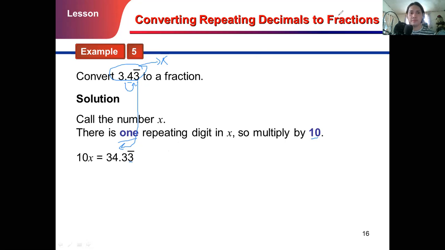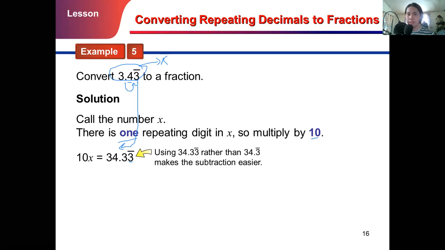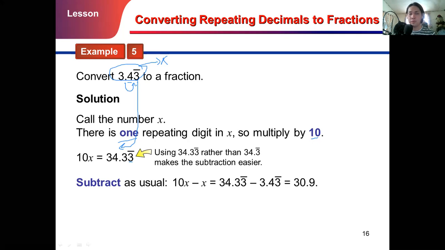After that, what will we do next? Using 34.33 vinculum rather than 34.3 vinculum makes the subtraction easier. Again, the purpose of extending the vinculum to the hundredths place value of your decimal is to make it easier for us to subtract. So subtract as usual.